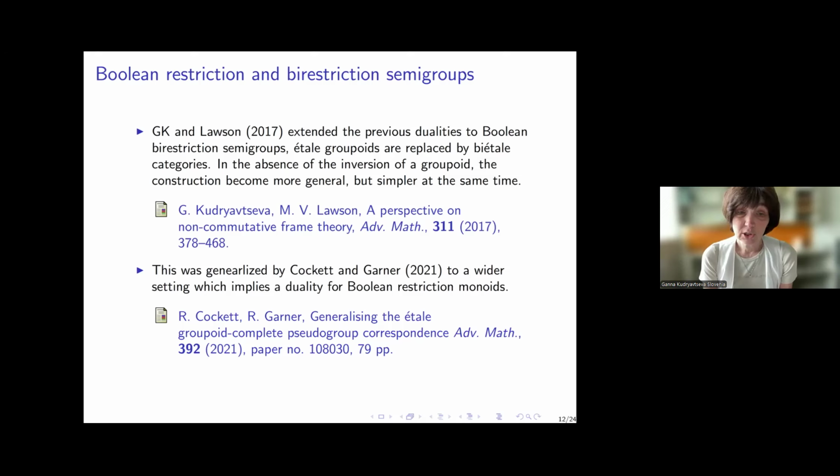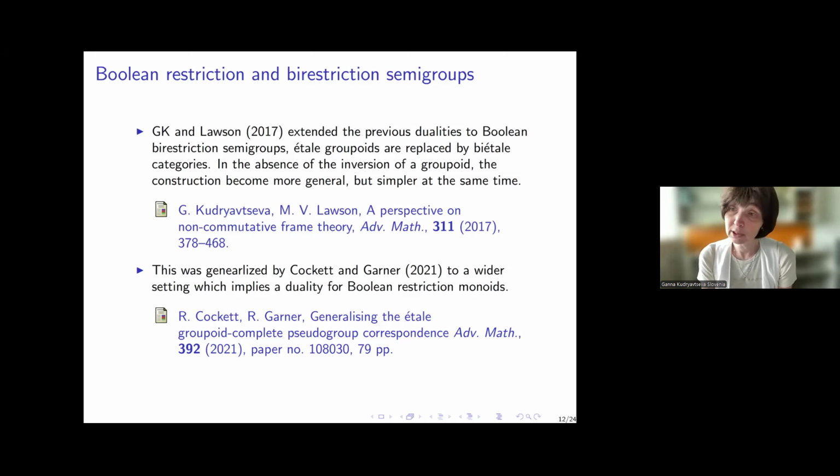This was further generalized by Cockett and Gardner to a wider setting, which implies duality for Boolean restriction semigroups, those which have only multiplication and star operation but don't have the plus operation, and these are dual to ample categories.